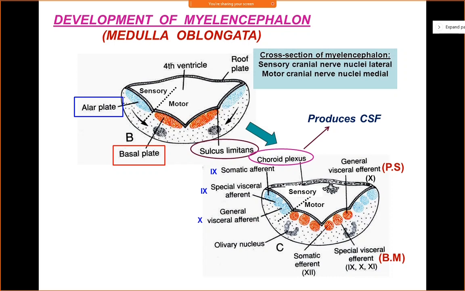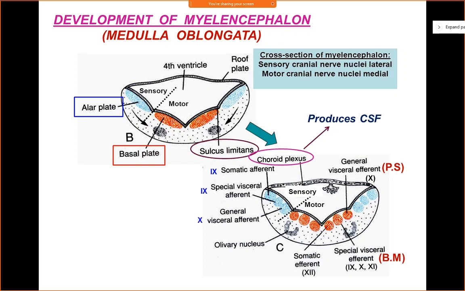And then you have the last motor nuclear column of the basal plate, the general visceral efferent column, which belongs to the parasympathetic component. The parasympathetic system has 2 outflows: the cranial outflow and the sacral outflow. We are not talking about the sacral outflow, which belongs to the spinal cord. Here we are talking about the cranial outflow. Which cranial nerve is responsible for the cranial outflow of the parasympathetic component?